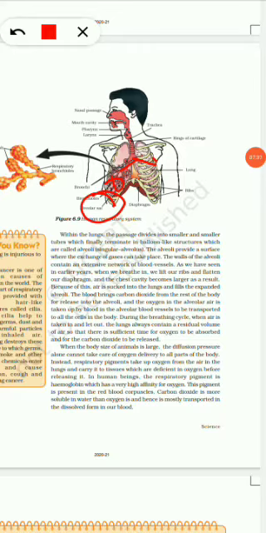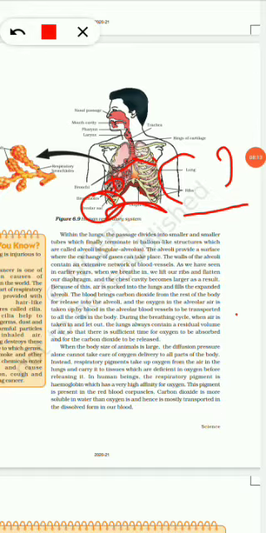What happens as we breathe in? When we breathe in, we lift our ribs and flatten the diaphragm. The diaphragm is over here. The diaphragm flattens and we lift our rib cage, so the lungs expand because of the air. Now the blood brings the carbon dioxide from the rest of the body and releases it into the alveoli, and the oxygen in the alveolar air is taken up by the blood in the alveolar blood vessels to be transported to the rest of the body.